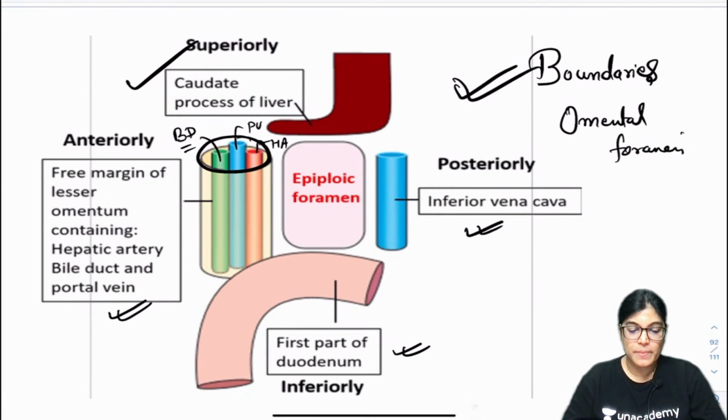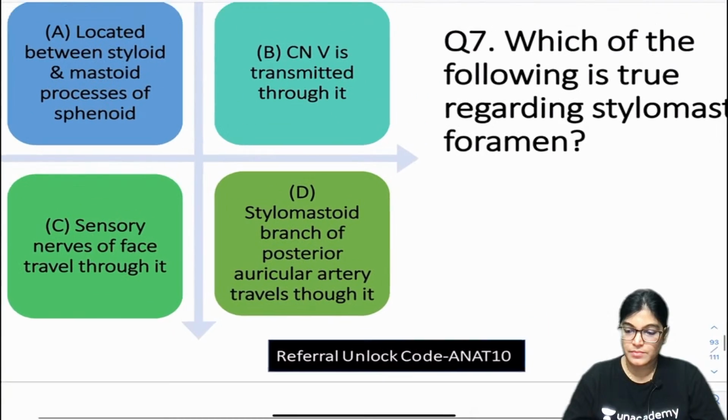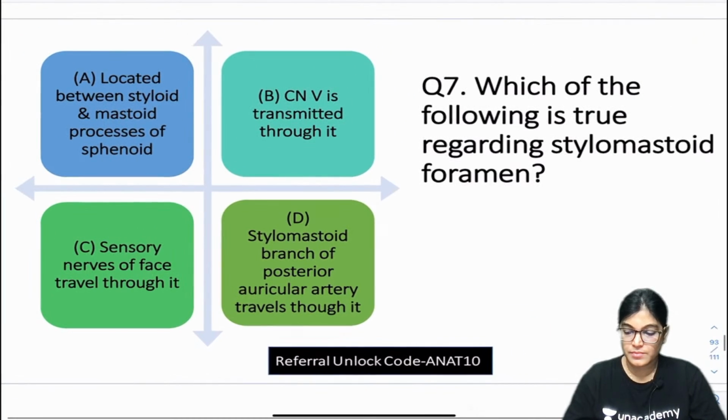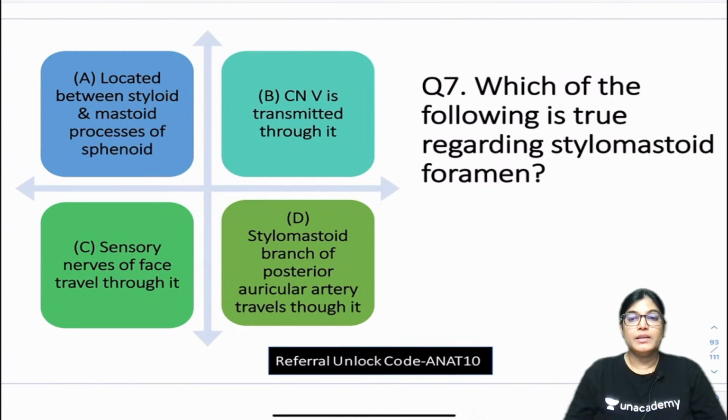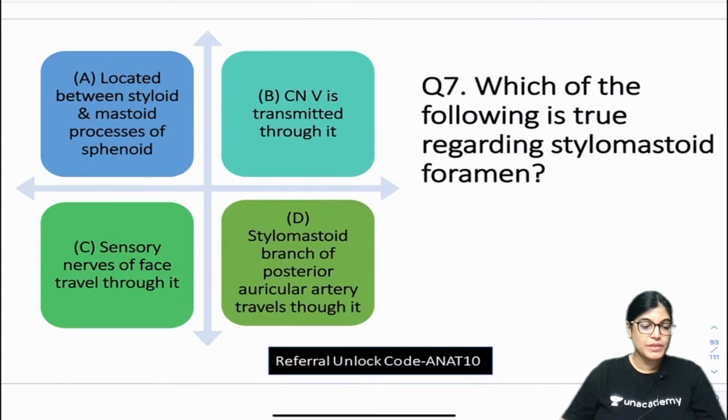So done. Let's move on to the next MCQ. Which of the following is true statement regarding stylomastoid foramen?